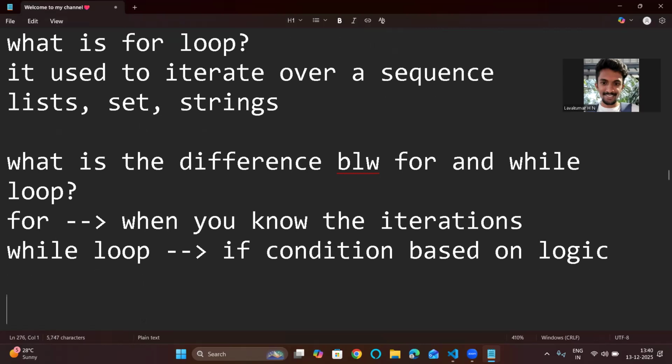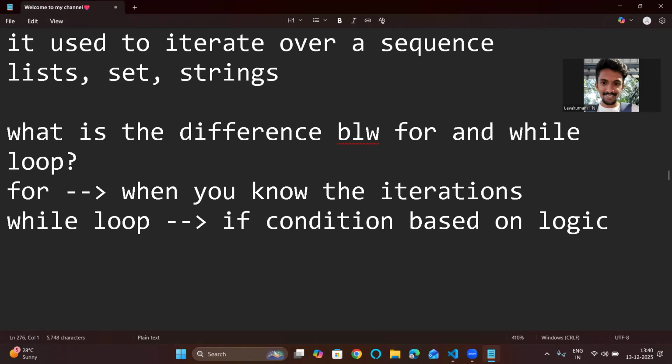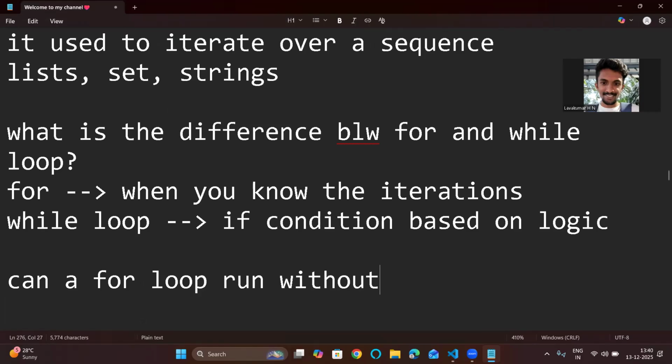Now, I have explained about range, right? So they may ask, can a for loop run without the range function? You have to say yes, it can run. We can use a for loop without range also, because you can use it on lists, sets, strings without range.